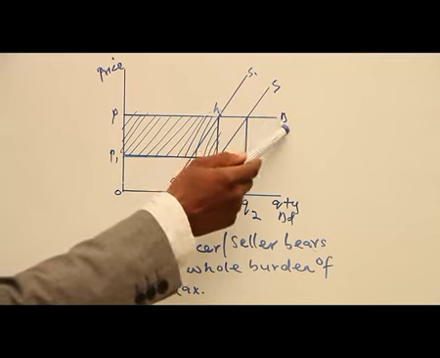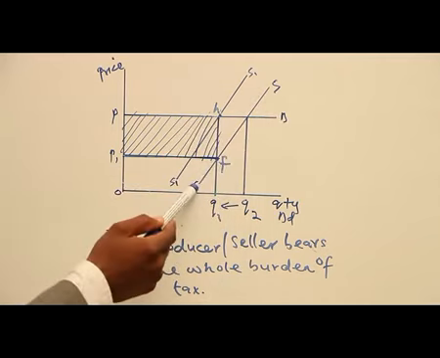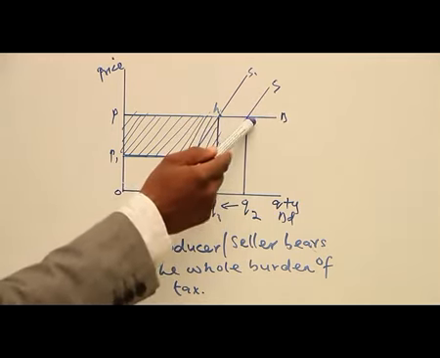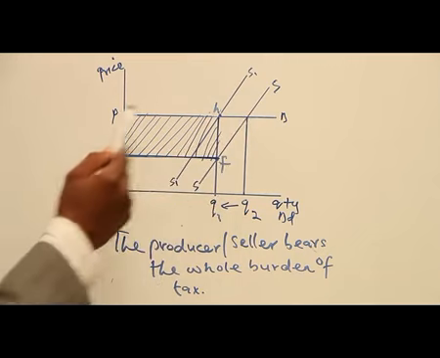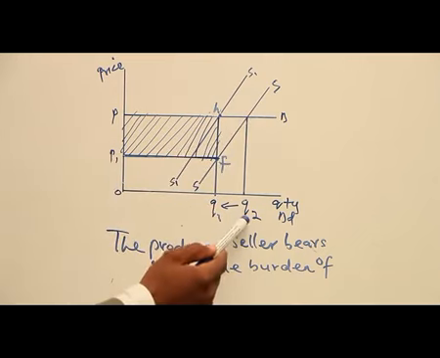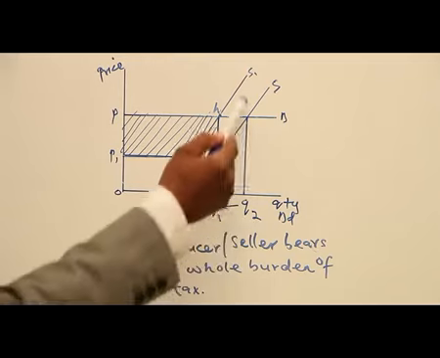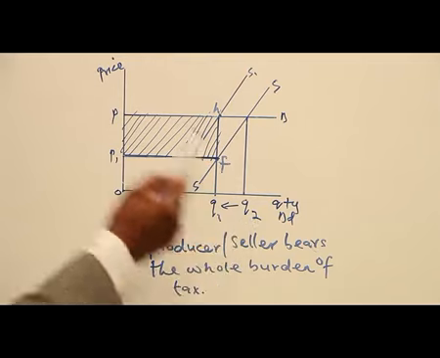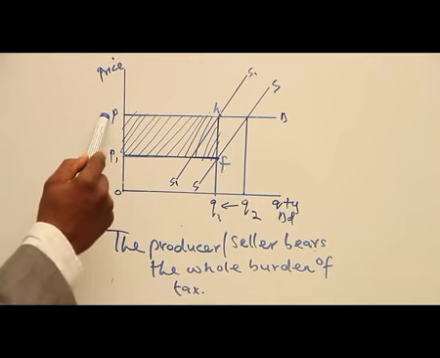Now we have QD, we have SS. At this point there is equilibrium, where the equilibrium price is P and the equilibrium quantity is Q2.